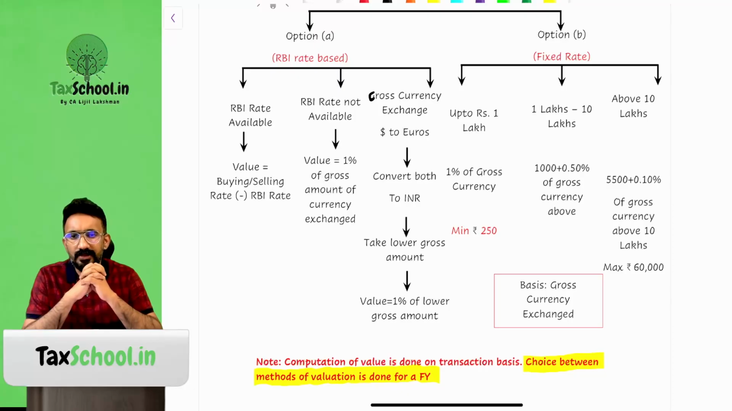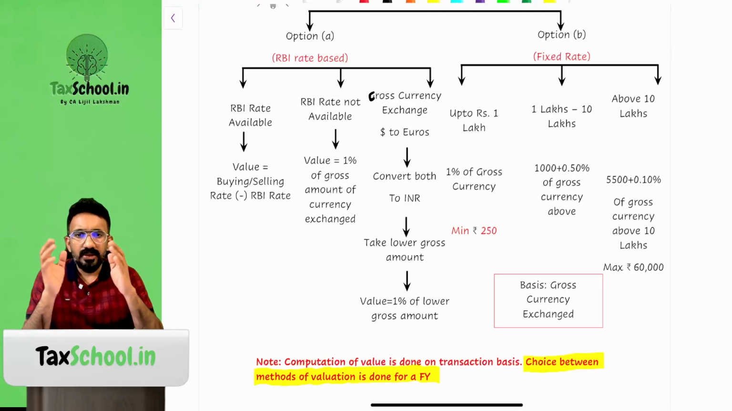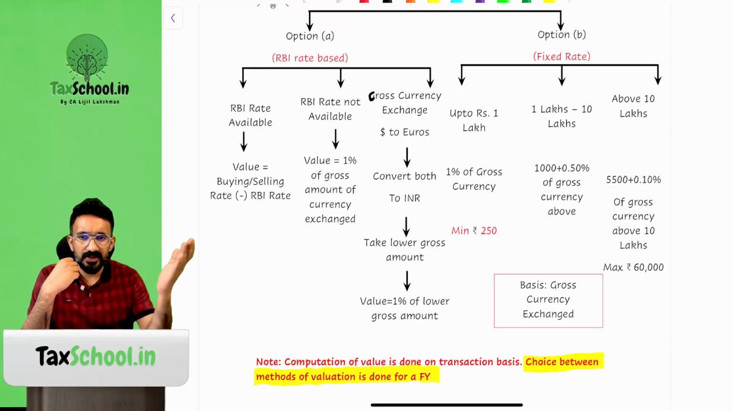You'll have to do it for every transaction when you're exchanging a foreign currency. You will first have to look at whether an RBI comparable rate is available. Say, for example, you sold dollars to the customer for 86 rupees per dollar, and the RBI rate available was 85 rupees. Now the difference between the RBI rate and your selling rate would be considered the commission for you, or the value of supply of services for you. So that's the first method.